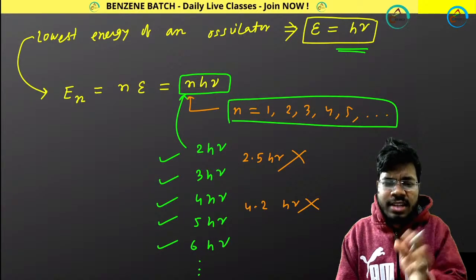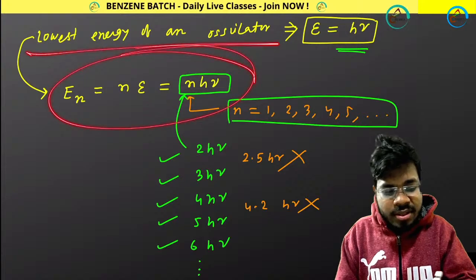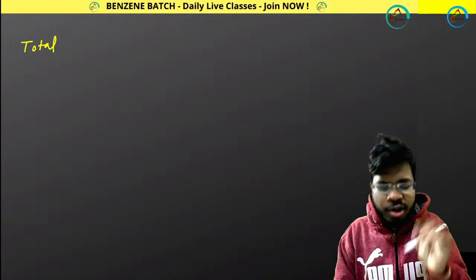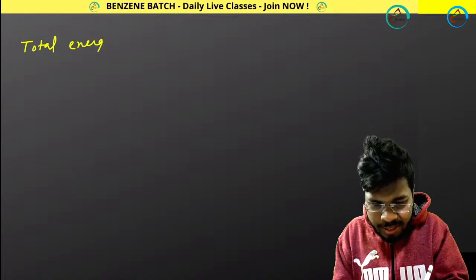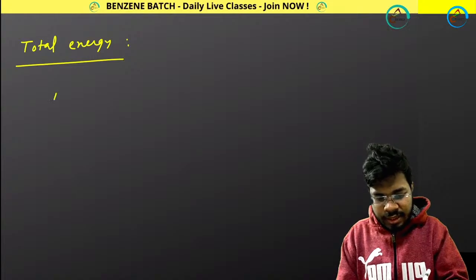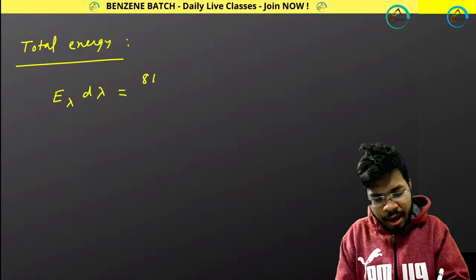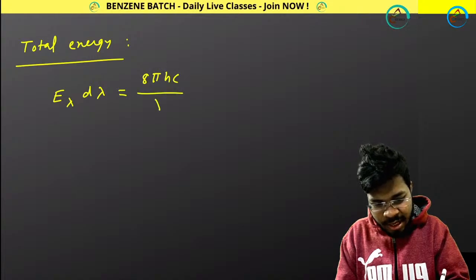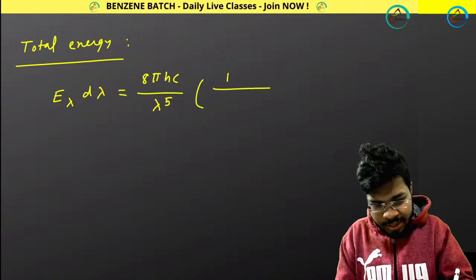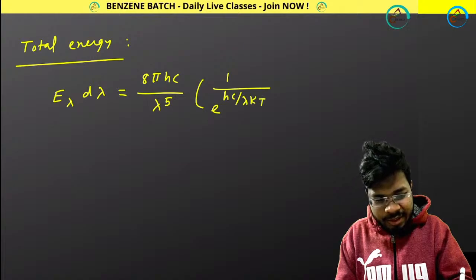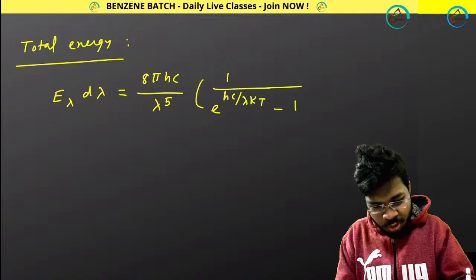So for the first time, Max Planck calculated this in this way, and finally he calculated the total energy of the oscillators which are coming out from the black body. And he got this expression: E lambda d lambda equals 8 pi h c divided by lambda to the power 5, times 1 by e to the power h c by lambda k T, minus 1.